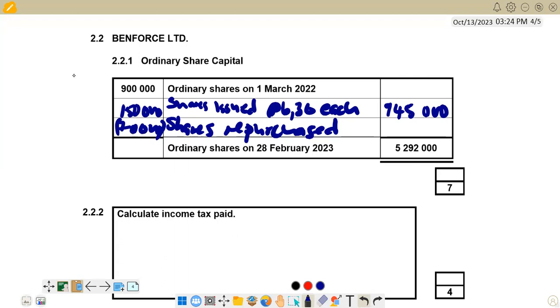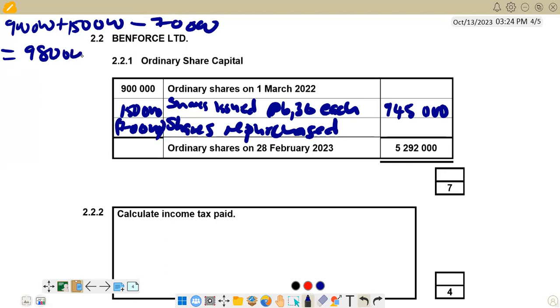So we are going to say 900,000, then we add 150,000, then we subtract the 70,000 that were repurchased. If you do that, you get 980,000. So it means here we have 980,000. So that's the scenario that we have.